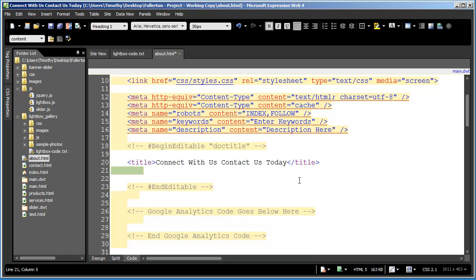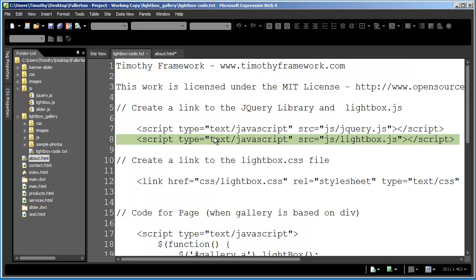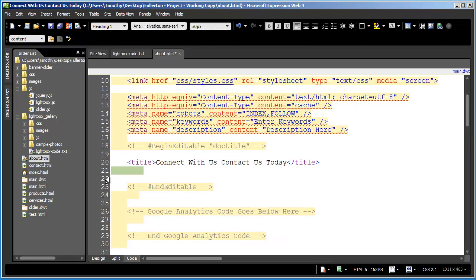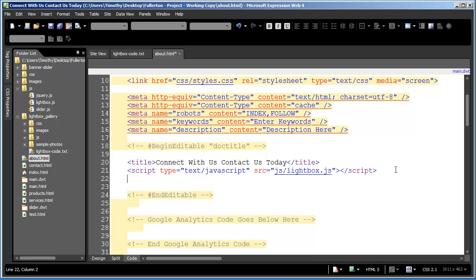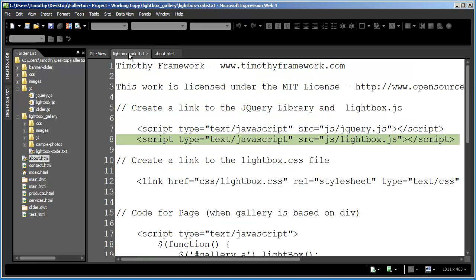We wouldn't want to include this lightbox script in the template because the lightbox is only going to be used on this one page. So I'm just going to add this lightbox script to the editable region inside of my template. I'll paste that in there, and I'm going to hit enter because we've got a couple more things we need to do here.